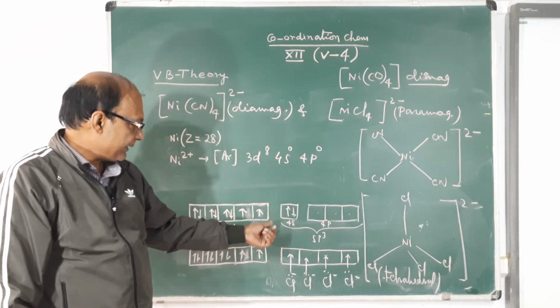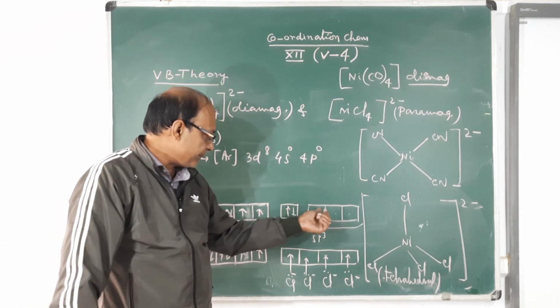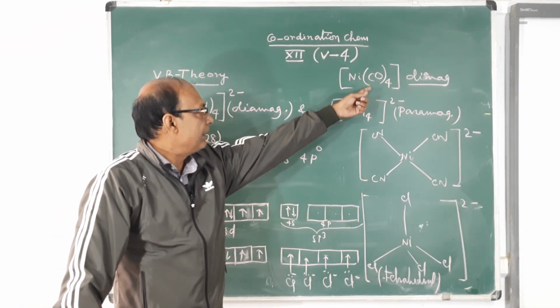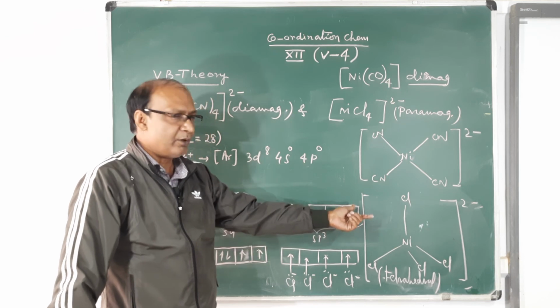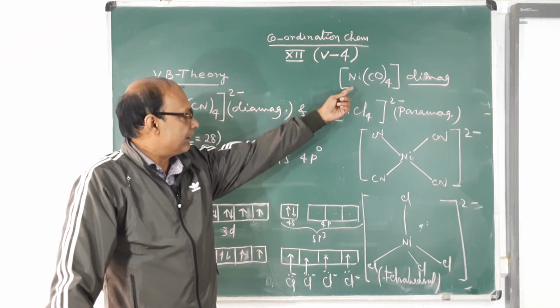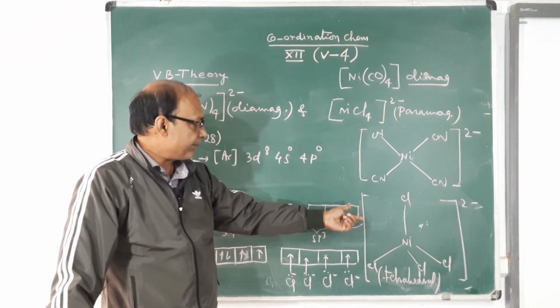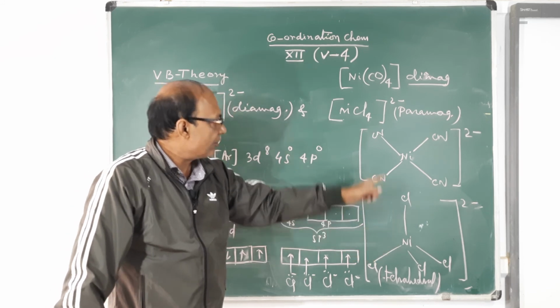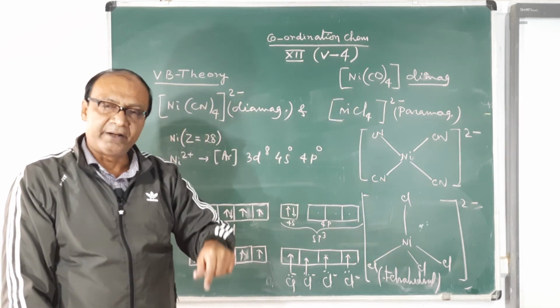It will be diamagnetic, and the s orbital will be vacant for sp3. There are 4 ligands, so sp3 hybridization will take place, and the structure of Ni(CO)4 will be tetrahedral.